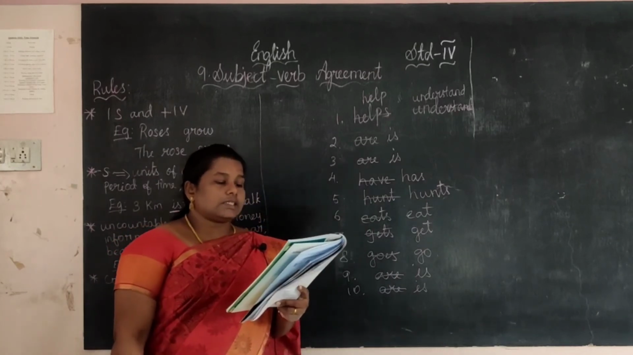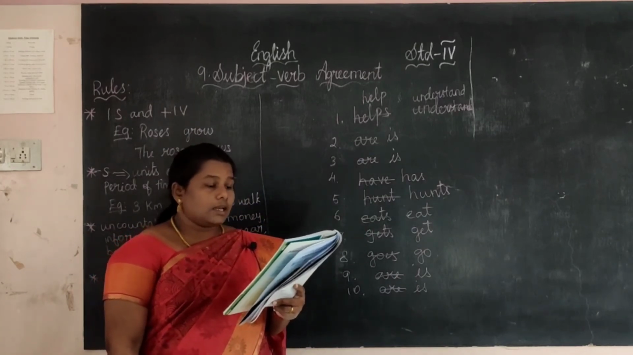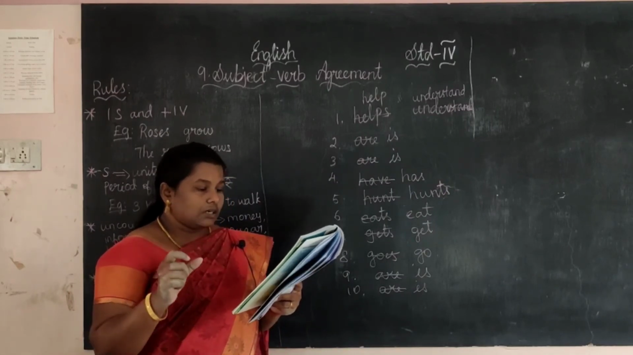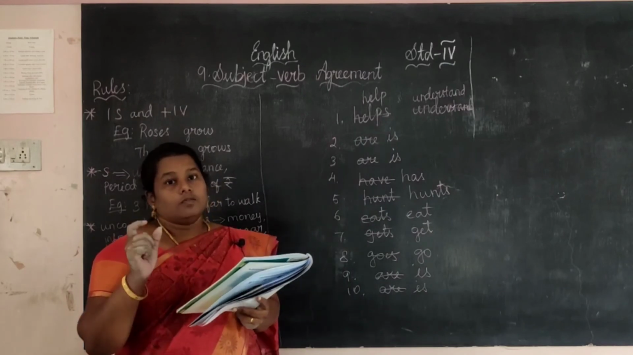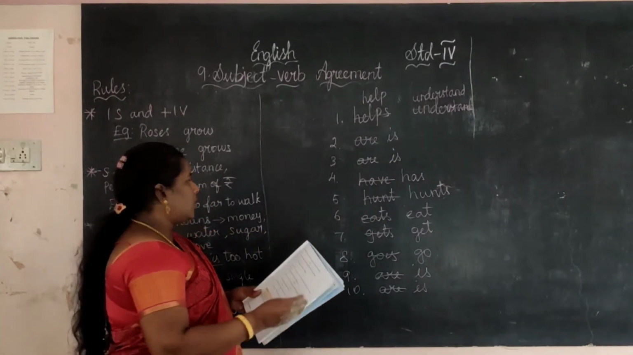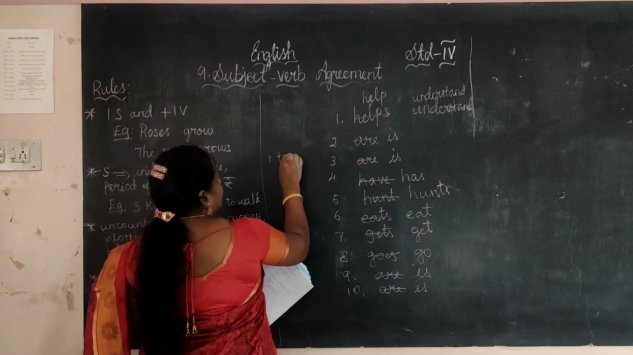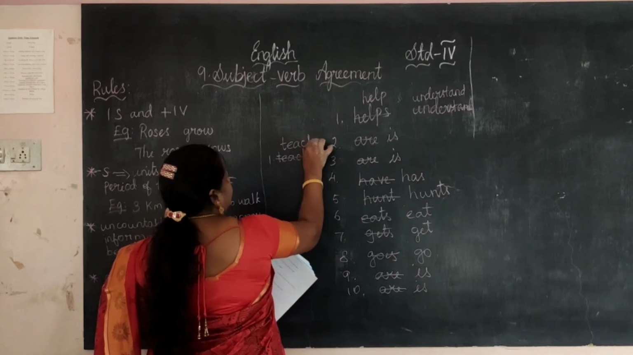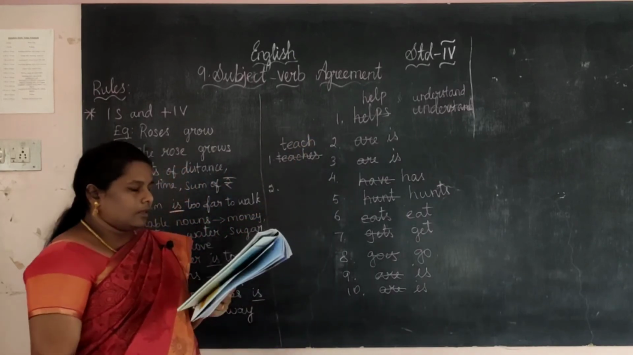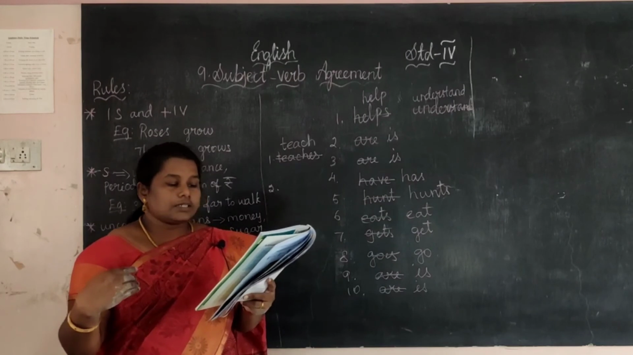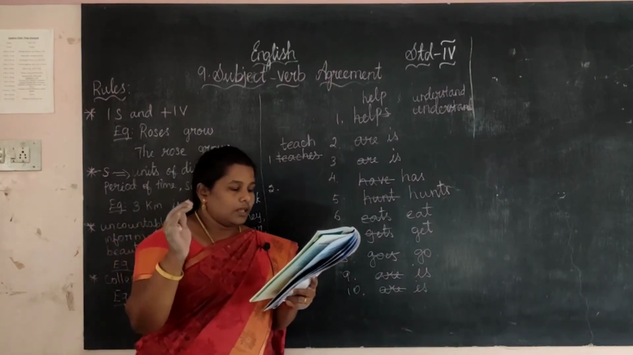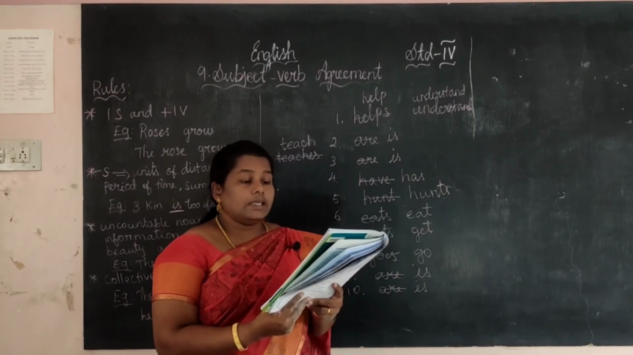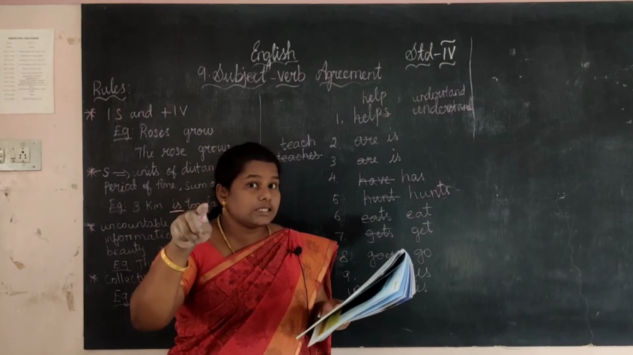Identify the errors in subject verb agreement and rewrite the sentences correctly. See here, Charik and his mother teaches music. What is the answer that will come? Teach, not teaches. So first one, not teaches, teach. And the second one, okay, shall I give it as homework? Yes, the remaining four is your homework. Shall we note it? The teacher and the student is reading. Two members are there. Are will come.